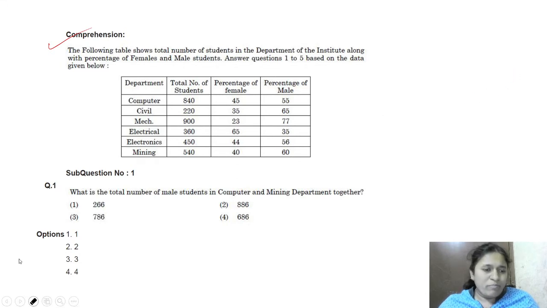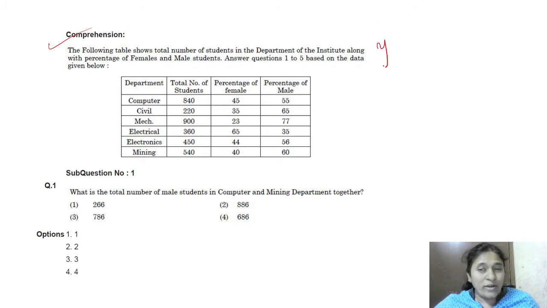If you are practicing aptitude, then data interpretation also comes under the aptitude. They will ask questions related to ratio and proportion, average, and percentage. All are part of quantitative aptitude, right? Don't miss this.